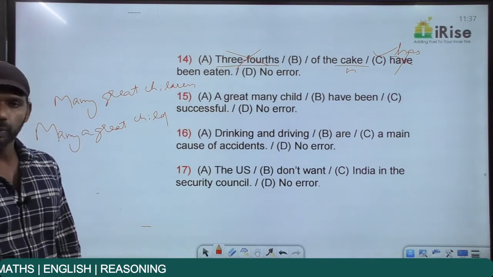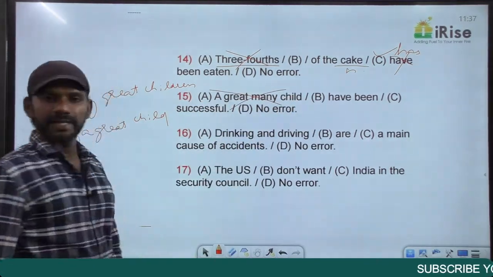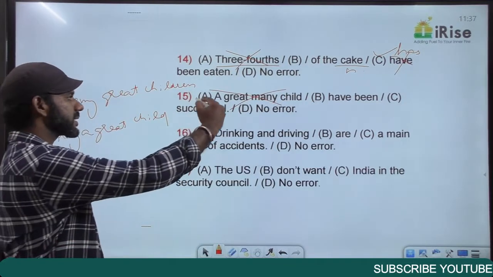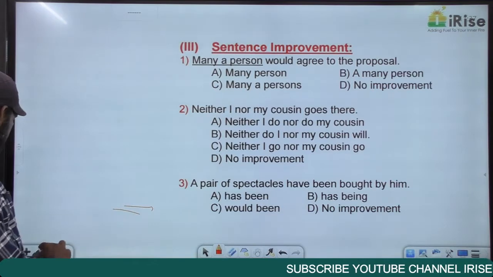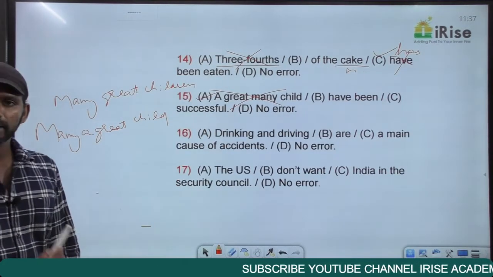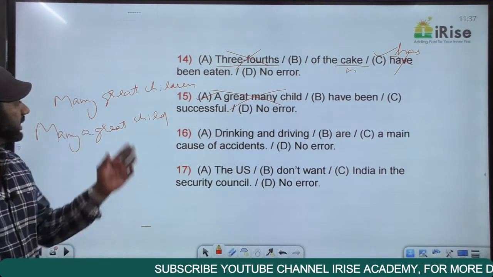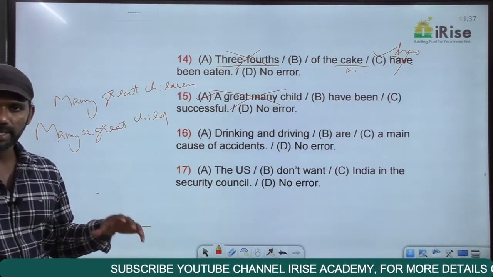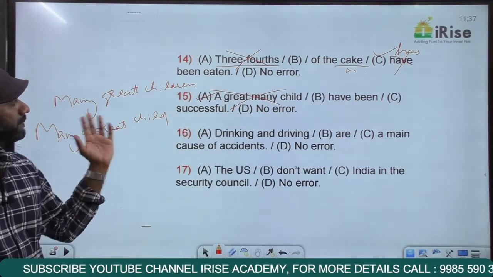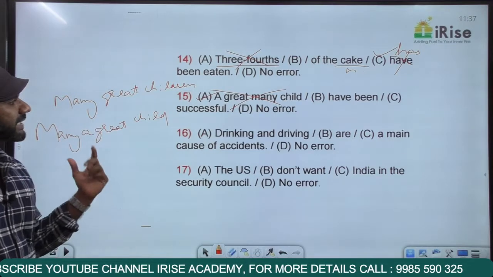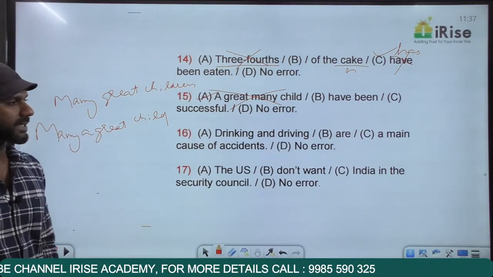Come to the statement now. A great many child is a wrong usage. So it's very clear that there is an error in part A. Now many great children is a correct usage, and many great children is the same as many a great child. The first one is colloquial, the second one is standard. My question is, in this sentence, must it be many great children or many a great child? We'll go to the rest of the sentence once again.